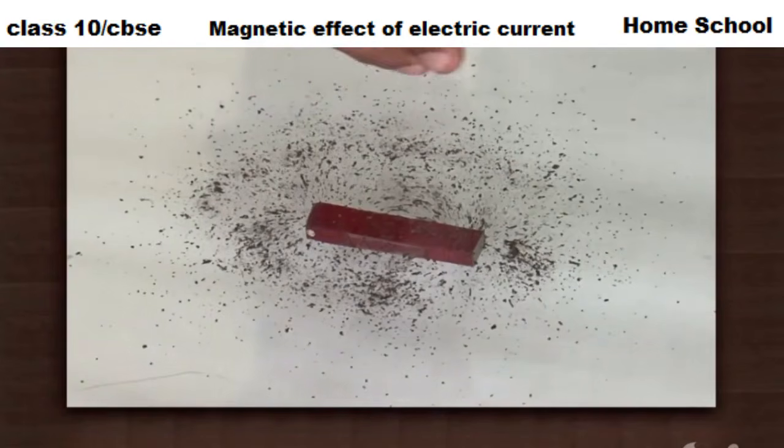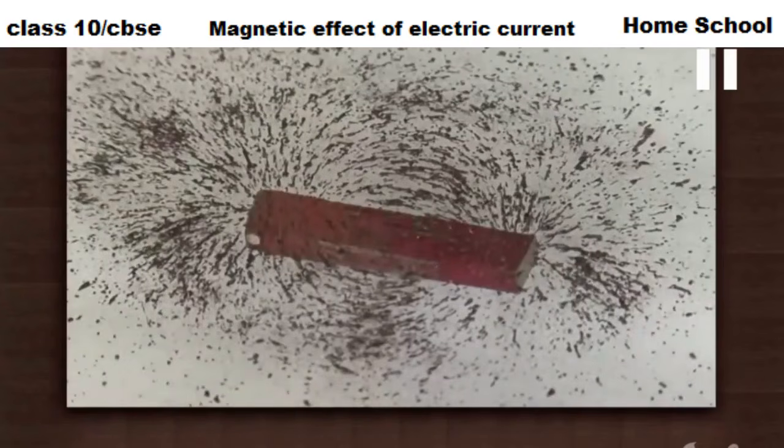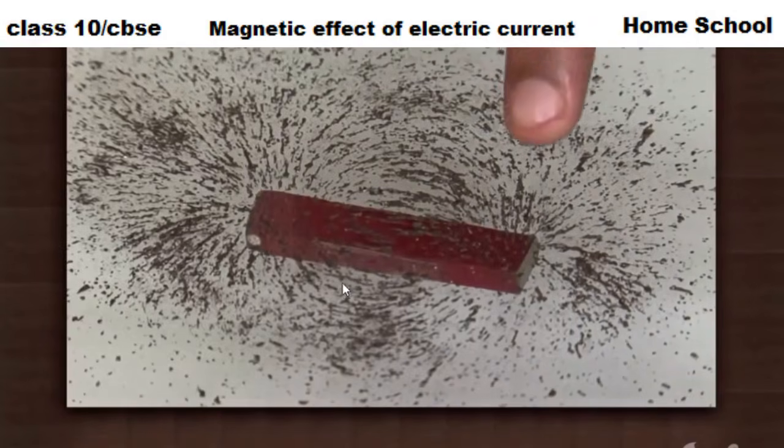You just observe how iron filings are getting arranged themselves. They will arrange themselves in a particular pattern. You can observe a pattern, right? The way iron powder is coming and getting arranged in a particular pattern. This much is the magnetic field that is there around this bar magnet. That means this is the area around a bar magnet where we experience magnetic force. Magnetic repulsion or magnetic attraction can be experienced when an object is placed in this particular area, right? So this is the iron filings experiment, guys.